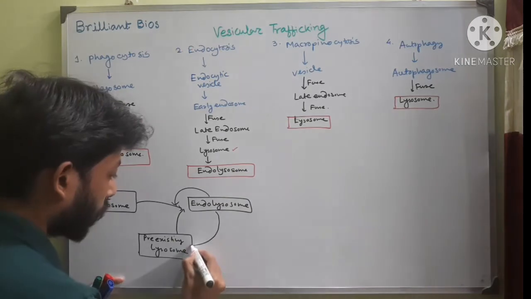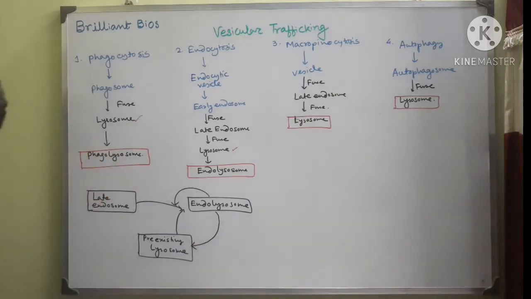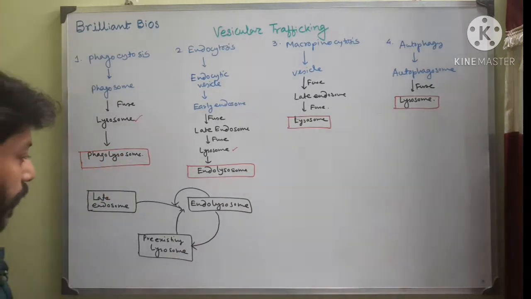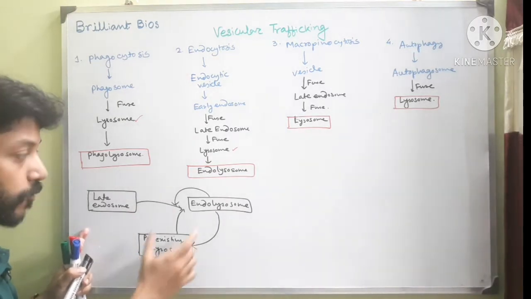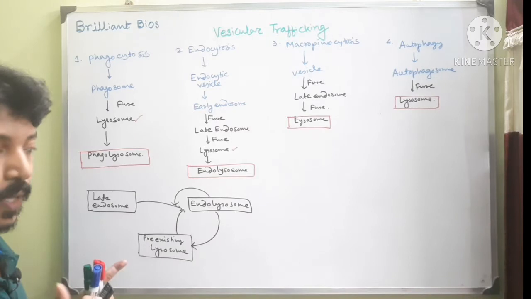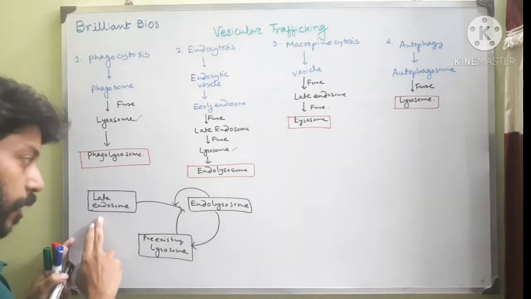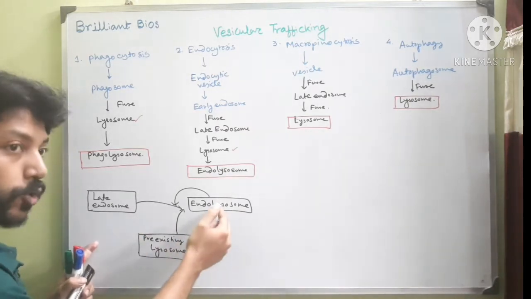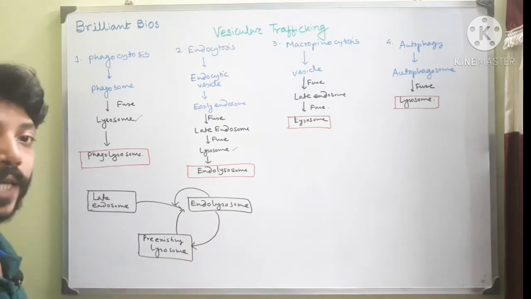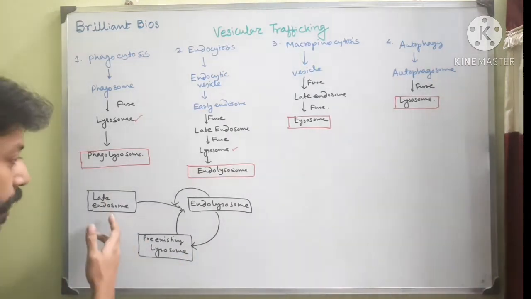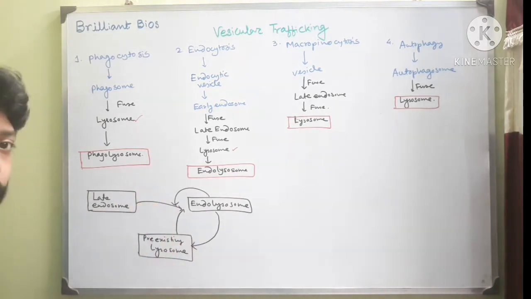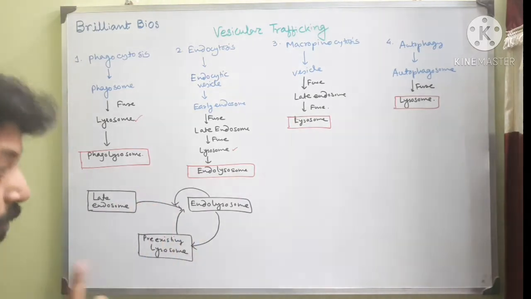After digestion these endolysosomes become lysosomes. Here you can see an endolysosome can fuse with a pre-existing lysosome. This is one way. Another way is a late endosome can fuse with an endolysosome and form the lysosome. How will we discriminate between late endosome, endolysosome and lysosome? There is a way. This is very important.